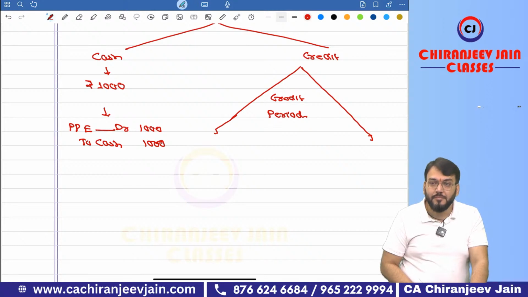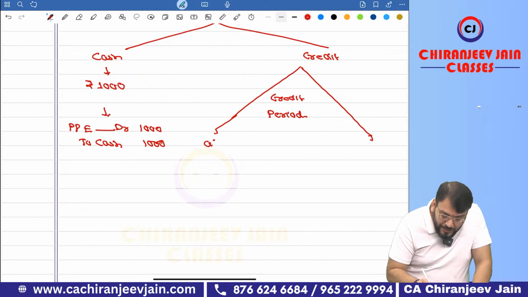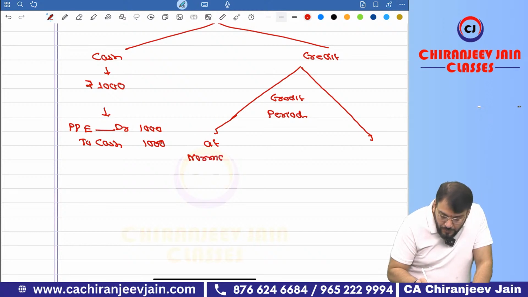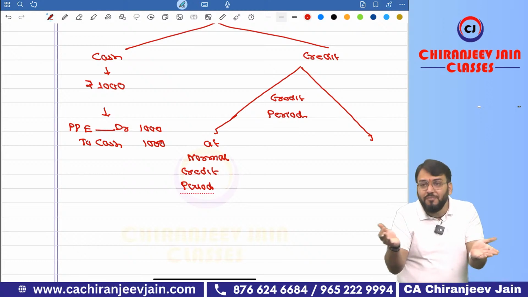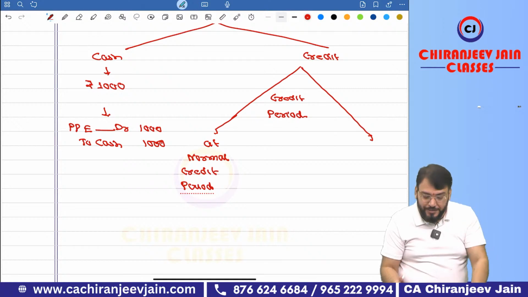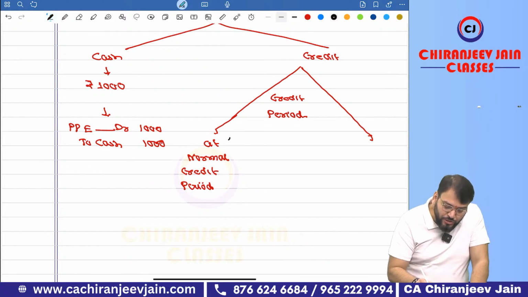So if the credit purchase is done at a normal credit period. Normal credit period means what? A credit period which is given by all vendors, which is acceptable in the market. Correct. Now, I just want to ask you one question.